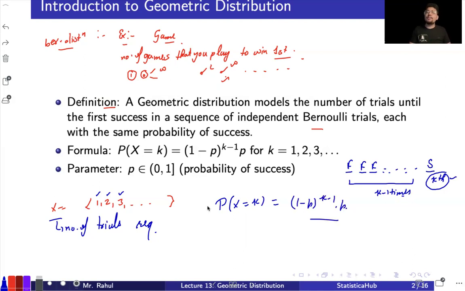In this part, the parameter space: you denote x follows geometric distribution with probability p, where p is between 0 and 1. So we have this idea about the geometric distribution. Now the probability of success can't be 0, because if the probability of success is 0, then there will be no success.